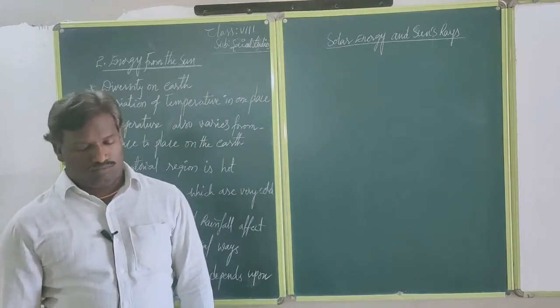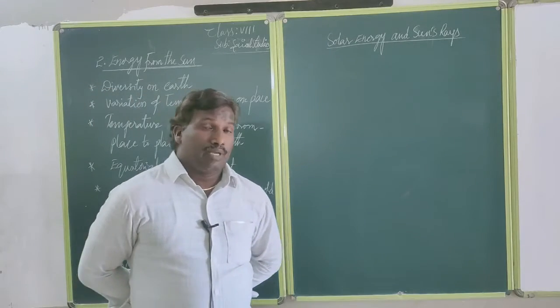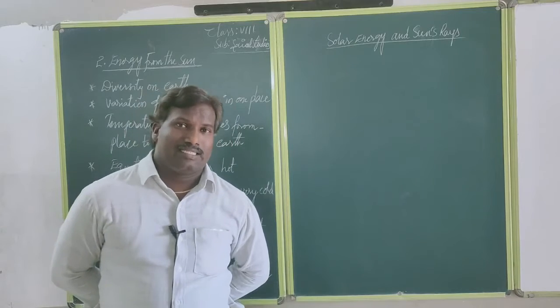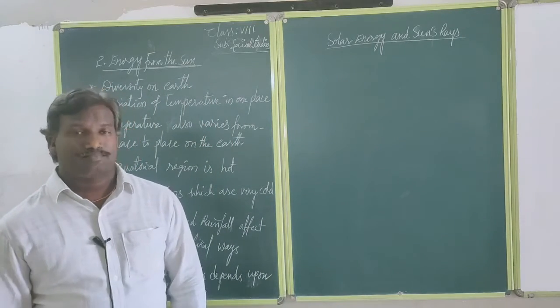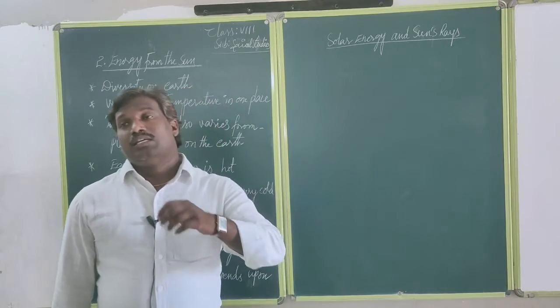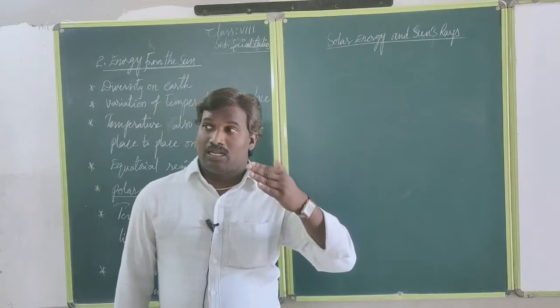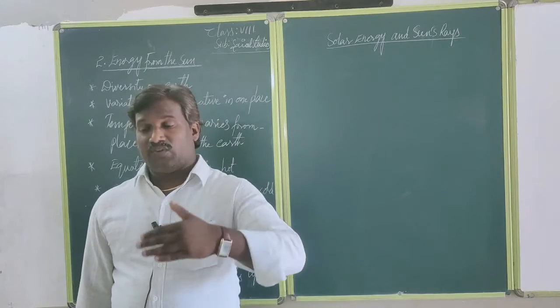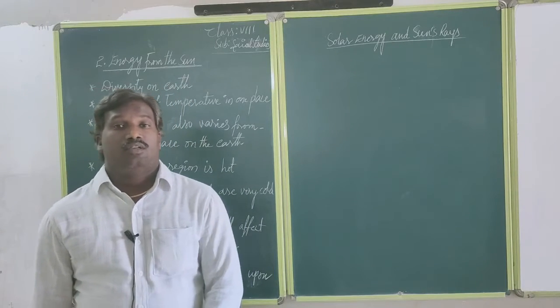Like that, we can take climate also. According to climate, we take nearly some decades. A decade is nothing but 10 years, and climate is considered over nearly 30 years. On Earth's surface, we decide the tropical region, the temperate region, and the polar circles, the North Pole and South Pole, on the basis of climate.